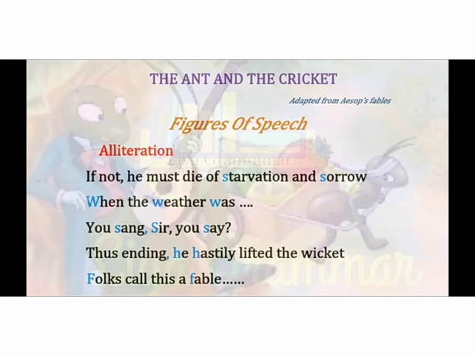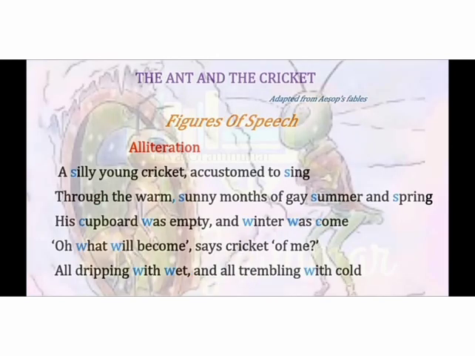Sang, sir, say, he hastily, folks, fable are the alliterated words. In the same way, it continues in the next lines also. So the alliterated words are silly, sing, sunny, summer, spring, cupboard, come, was, winter was, what, will, with, wet, with.